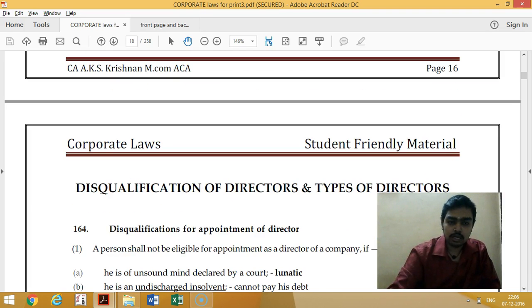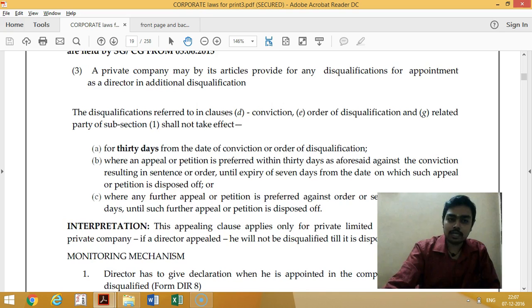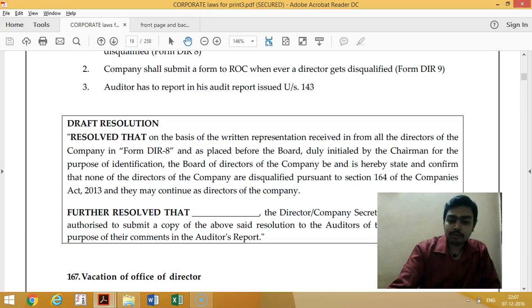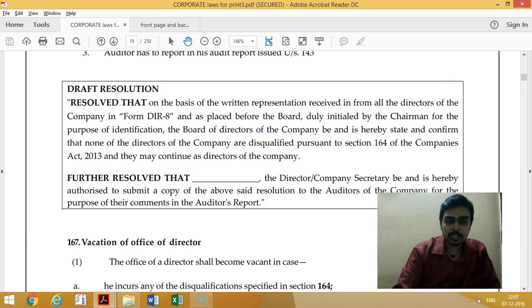Then our directors chapter starts. I start with directors because that's the important thing. I have not started with ICAI's site; I have done my own research and analysis. I started my chapter with the directors chapter, and my order of sections is a little bit different. I have not started from section 149; instead I started from section 164, and later I cover 149, etc. Wherever possible, I have given a resolution, you can see here also.